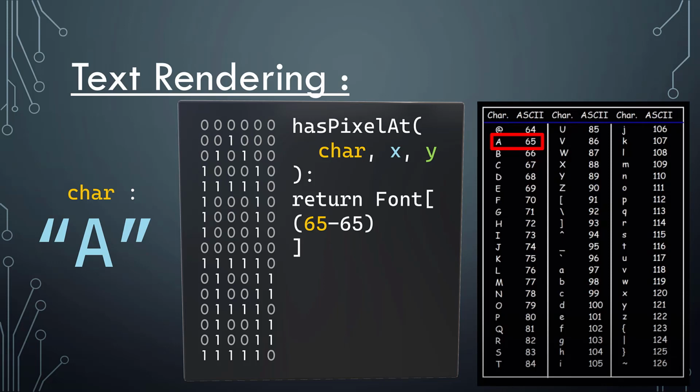So if we got A, we'll have 65 minus 65, which is 0, which is the first bit in our representation of A in this case.